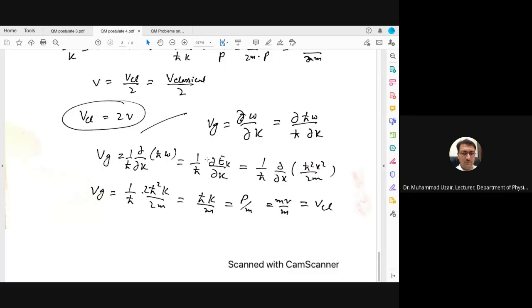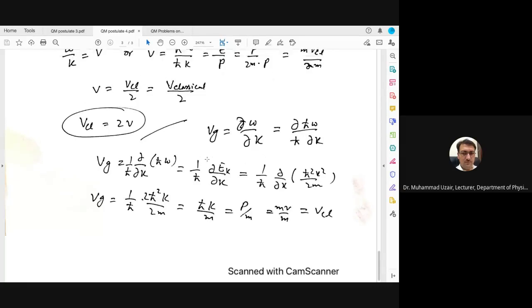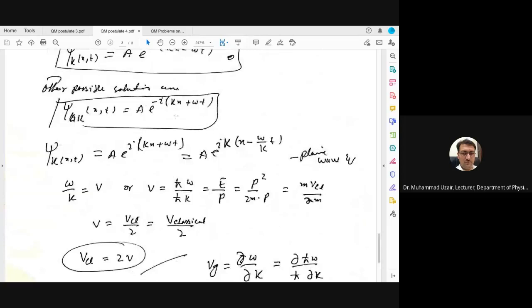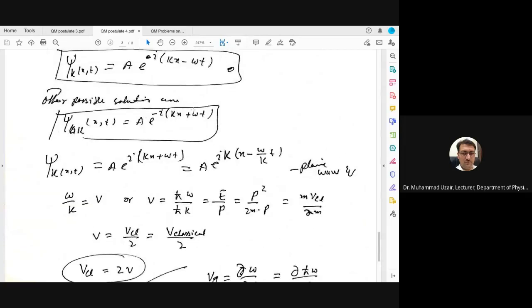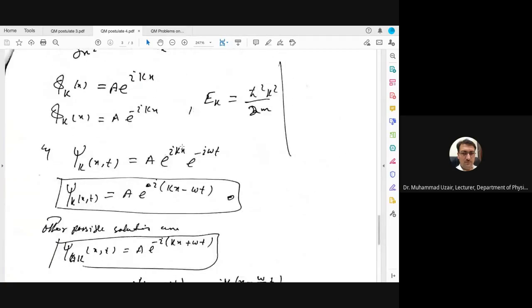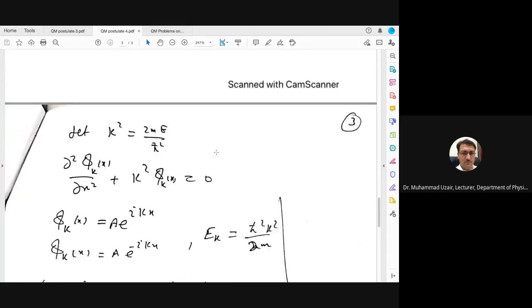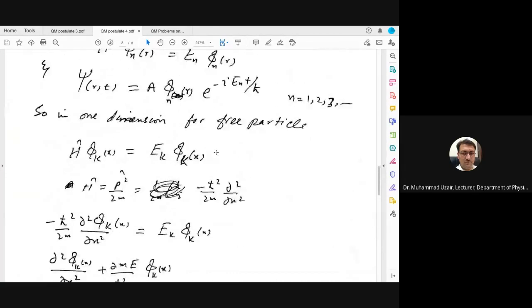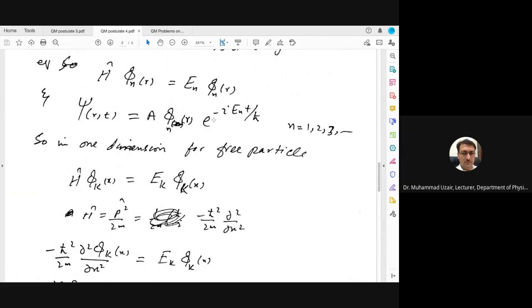These various variables are just for your knowledge, that you can write this plane wave equation in different formats. Here it is kx plus omega t. Here you can see that it is e power iota kx into e power minus iota omega t. Here you can see that it has been written psi of r into e power minus iota Et divided by h cut.